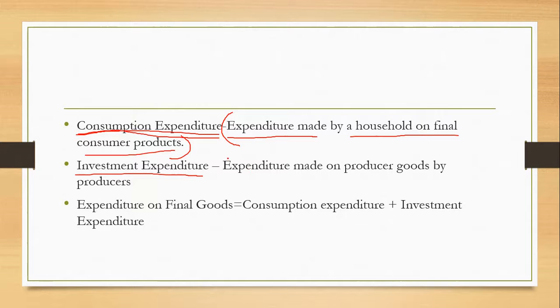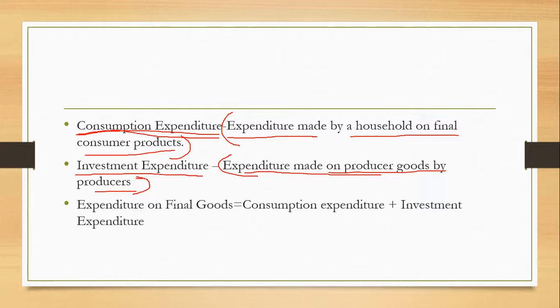Now, expenditure made on producer goods by producers. It means, look, this is my laptop, or you can take for example a machine in a company or a factory which is used to join two parts, or we can say polish two parts. Those kinds of machines.